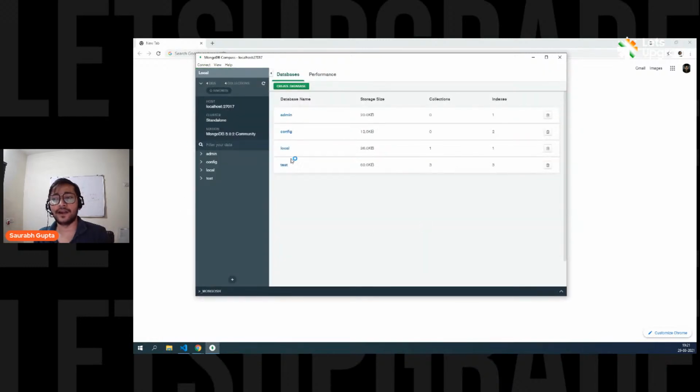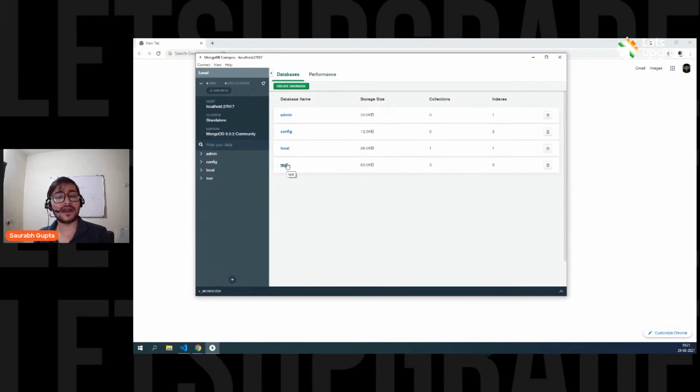You can see all these 4 databases, right? These are all 4 databases that are already there. This test was created by me, but these 3 you will always find: admin, config, local. These 3 databases will always be present in your server. This test, I created it yesterday just to check if my things are working.